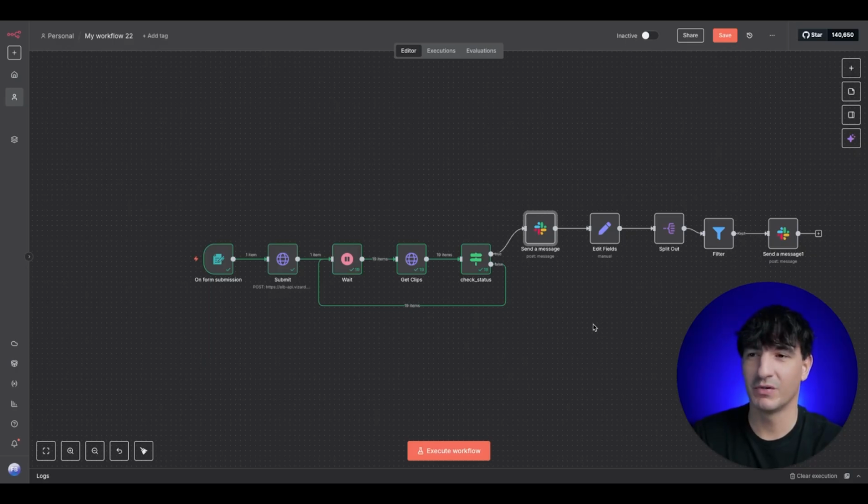So that's the build. I hope you found it useful. I hope that you use this tool to cut up your own clips, YouTube videos, podcasts. It just helps you scale content so much faster.